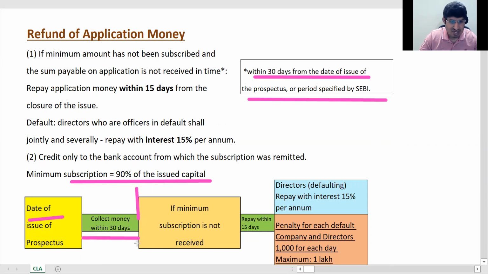Okay, if till this time you are not able to collect 90% of issued capital, then refund the money back. And what you will do? You will refund the money back, okay, to the shareholders, if you have not been able to collect 90% till this point, right?